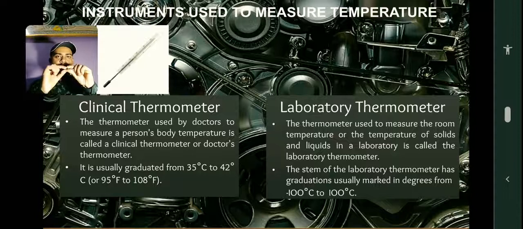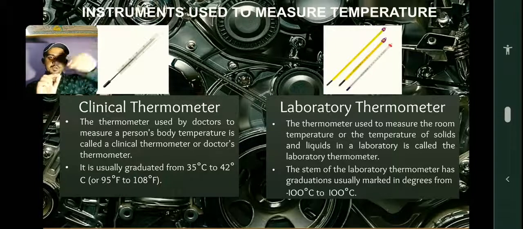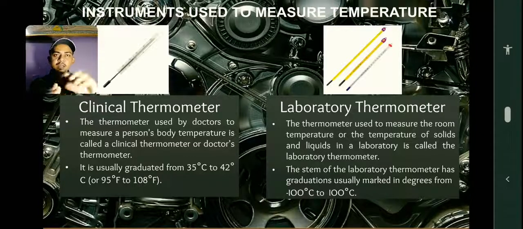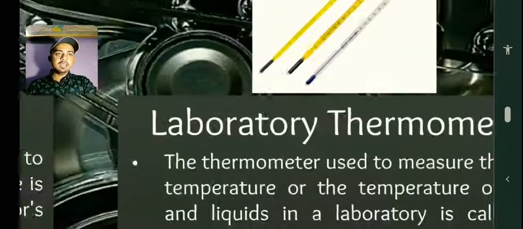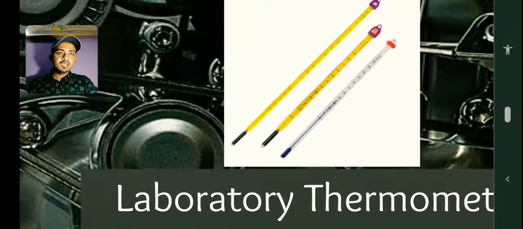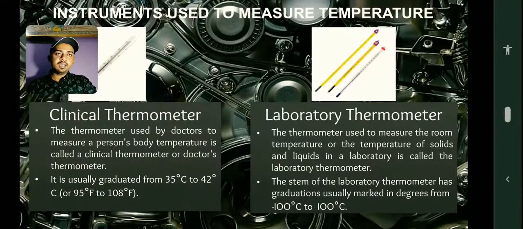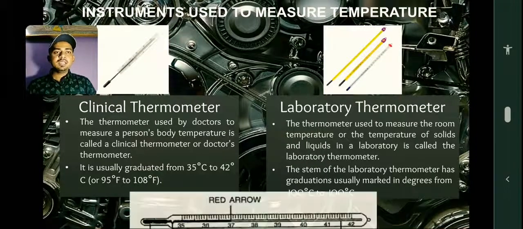The stem means the stick, the white stick you are seeing here. Like in this image also, these are the stems of the thermometer, the glass portion except for the bulb in the front, which is called the stem. It is graduated from minus 100 degrees Celsius to plus 100 degrees Celsius. In these images the marking is not clearly seen, but they have a wider range of temperatures.